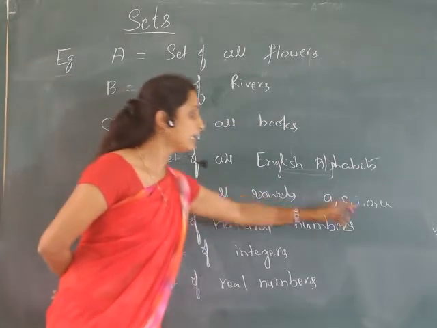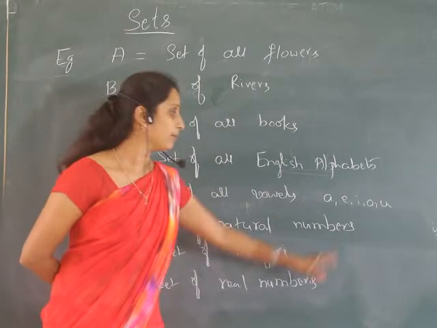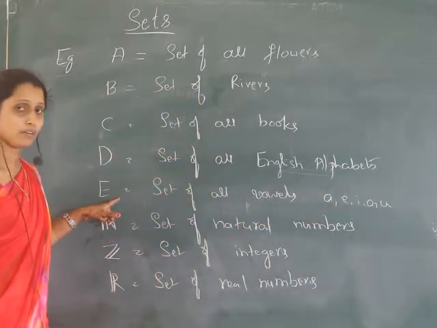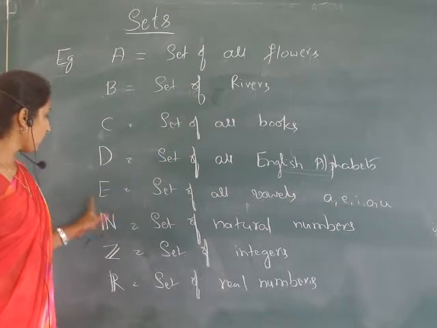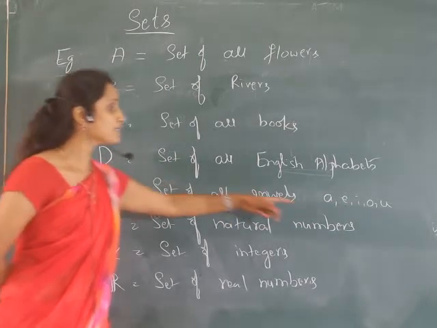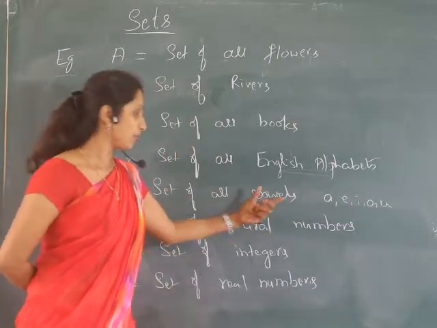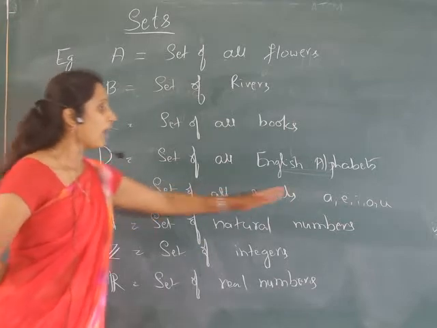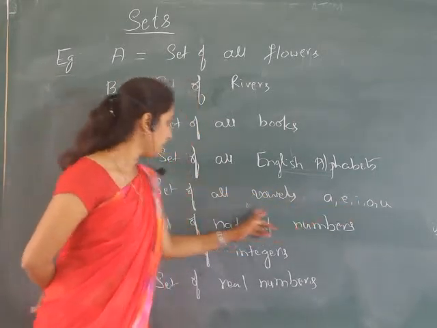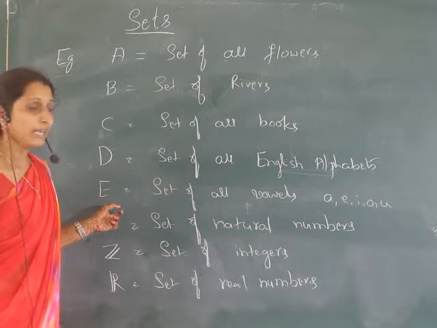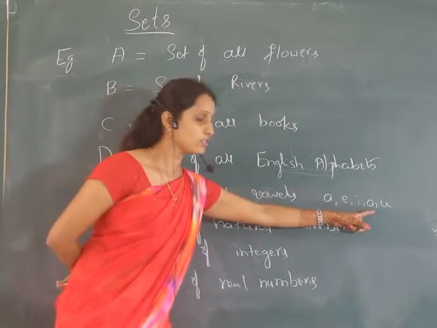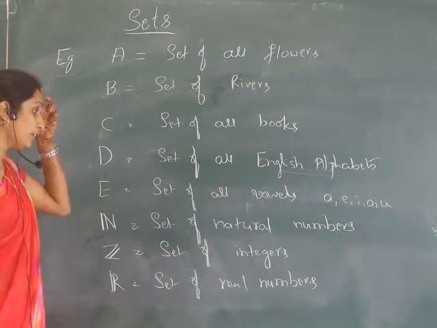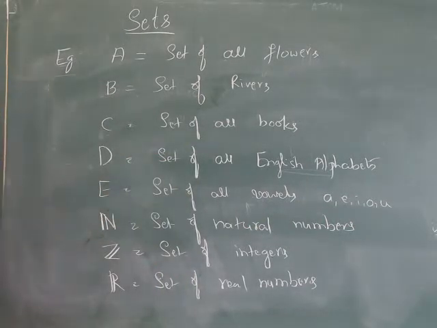If I consider the element b, b is not a vowel, so that element does not belong to this set of vowels, so b does not belong to E. And if I consider e, this is a vowel, so that is in the set, so e belongs to E. Or i is the element, i is a vowel, so i belongs to E. If I take p, which is not a vowel, p does not belong to E. So how do we denote that? We denote that by writing a symbol.